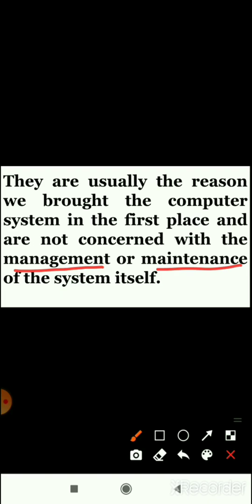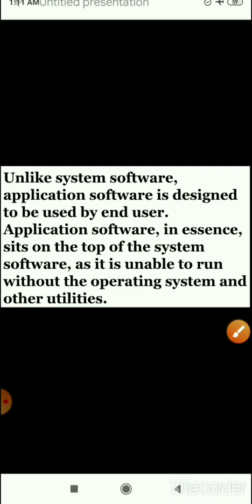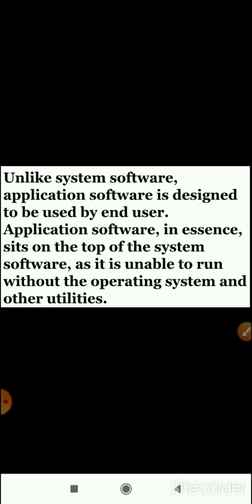It means, children, application software is the reason for which we all are using computers, and it is not related to the management or maintenance of the computer system. Unlike system software, application software is designed to be used by a user. Application software sits on the system software as it is unable to run without the operating system and other utilities.